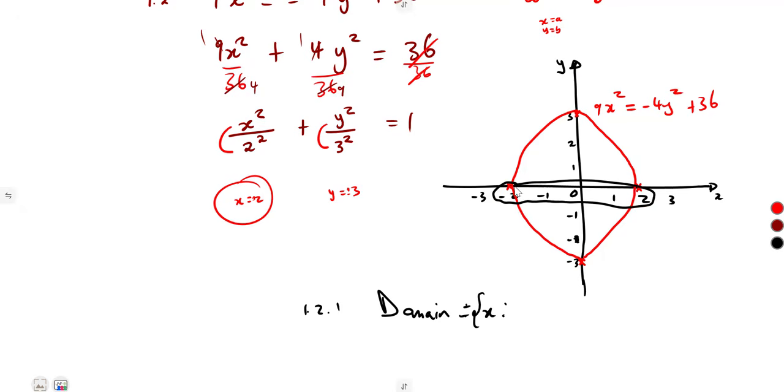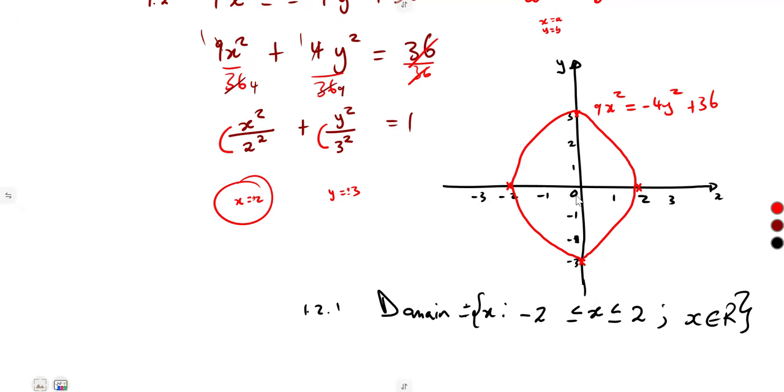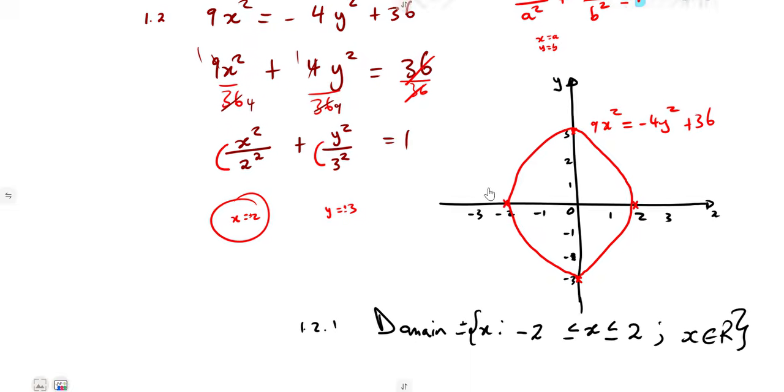We cannot have a value outside of that. So x is greater than or equal to -2, but less than or equal to 2. That is where we are having our x values. They cannot exceed that.